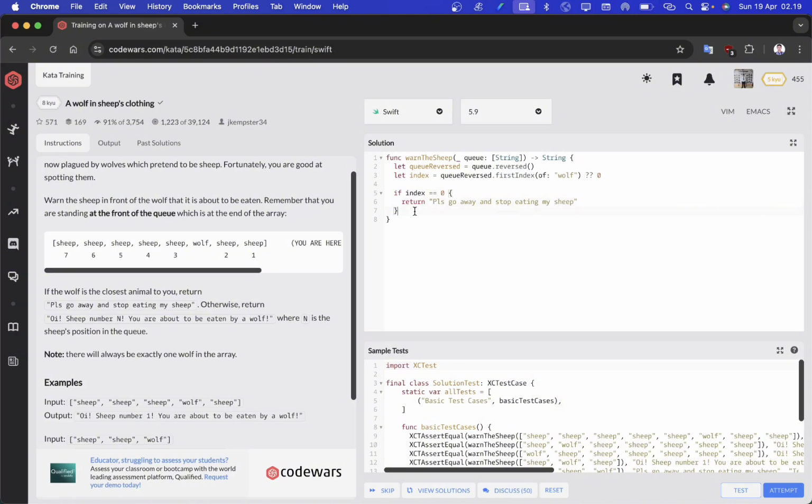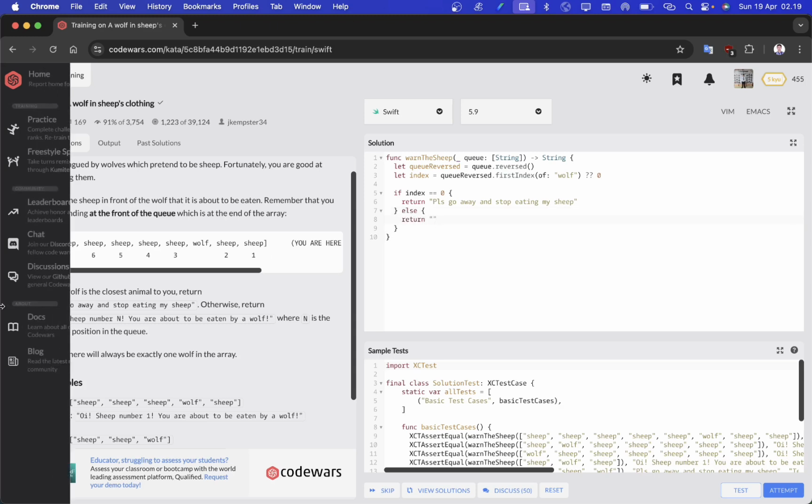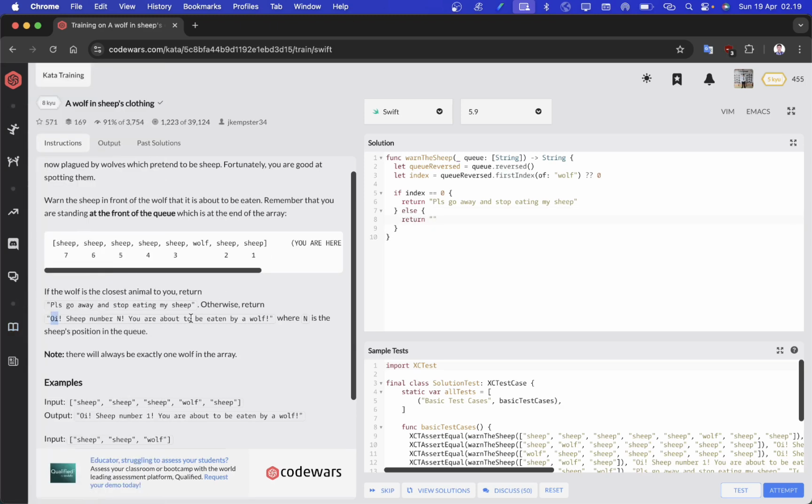So here we can return this sentence, and then we can replace the n with the index like this. Okay, we have finished the code. Now we can test the results to see if everything works correctly.